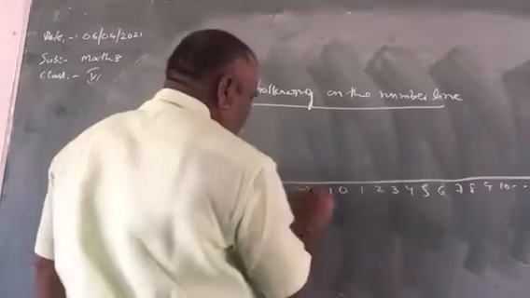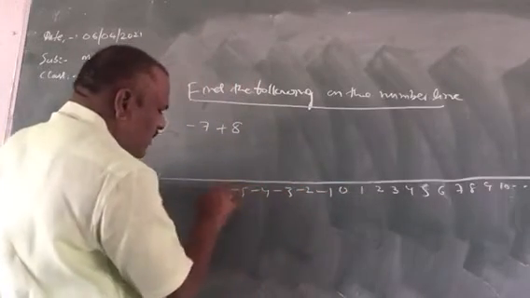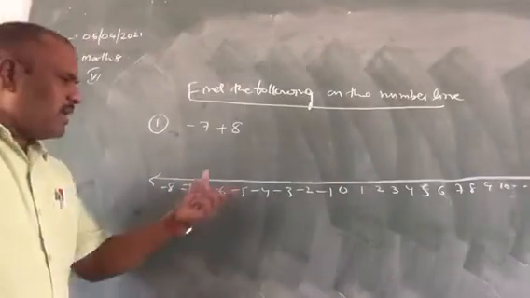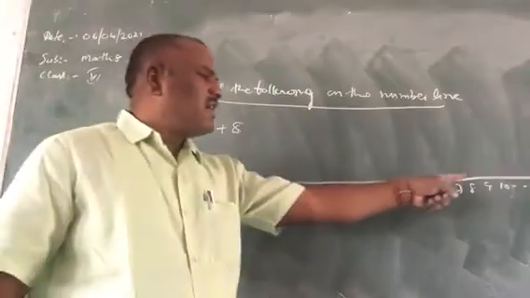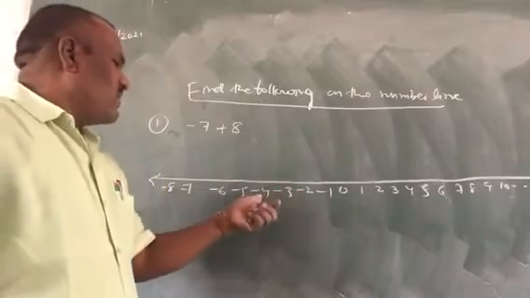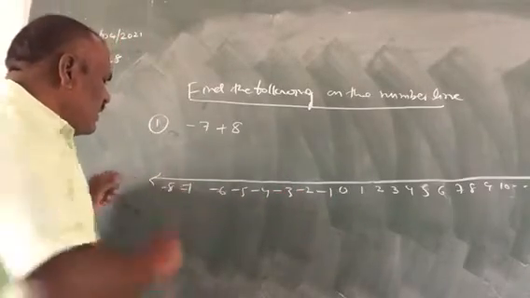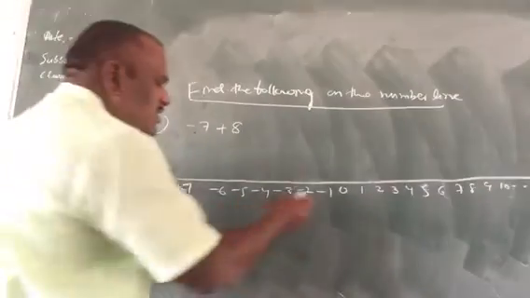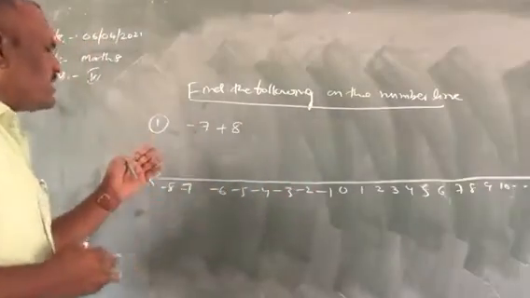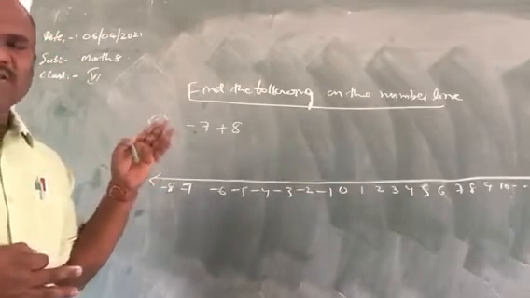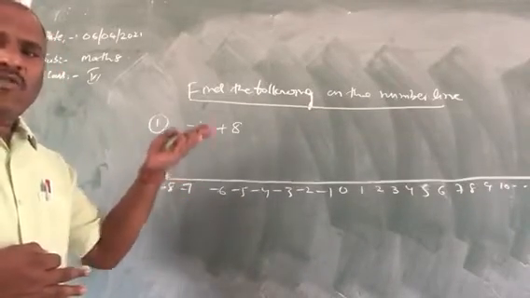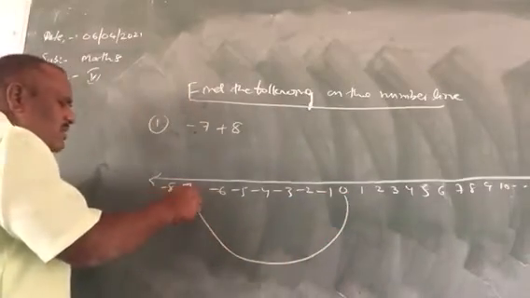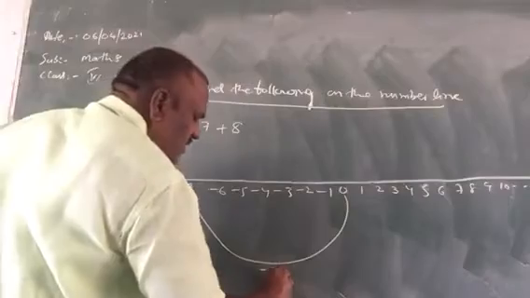And -1, -2, -3, -4, -5, -6, -7, -8, etc. Is it clear? Now -7, children. When you locate -7, the minus value, on the number line, first you start from 0. You can draw 0 to -7. So this is -7, children.